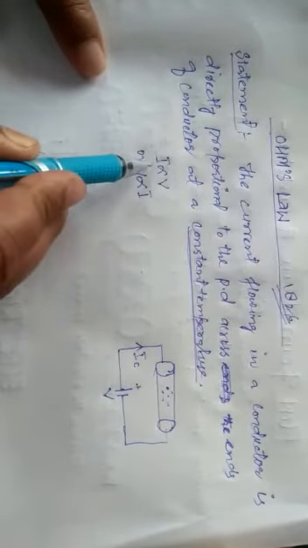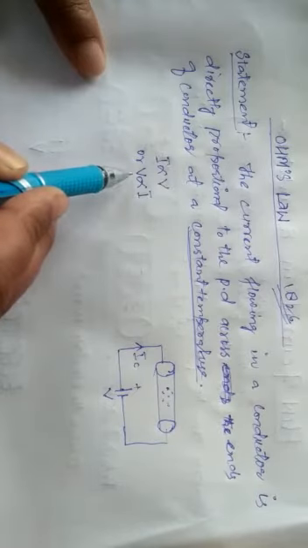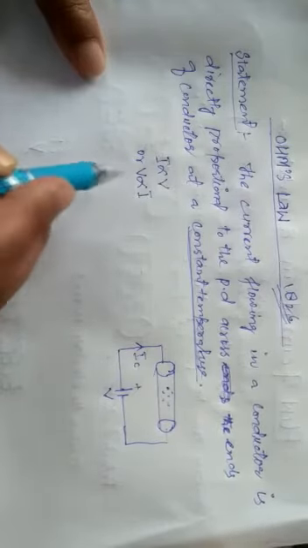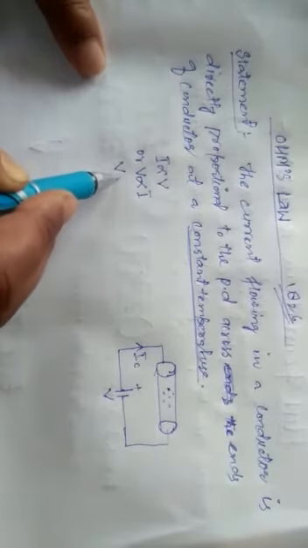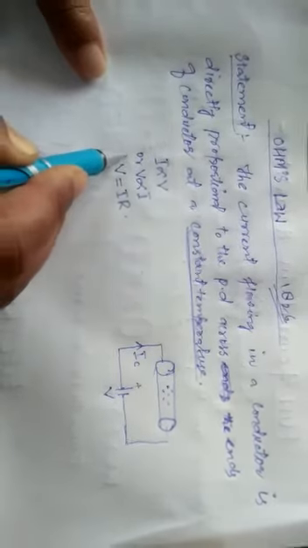Now, mathematically, we can write I directly proportional to V, or V directly proportional to I, where V is the applied potential difference and I is the current. Removing proportionality, we can write V equals I R, the famous Ohm's law.